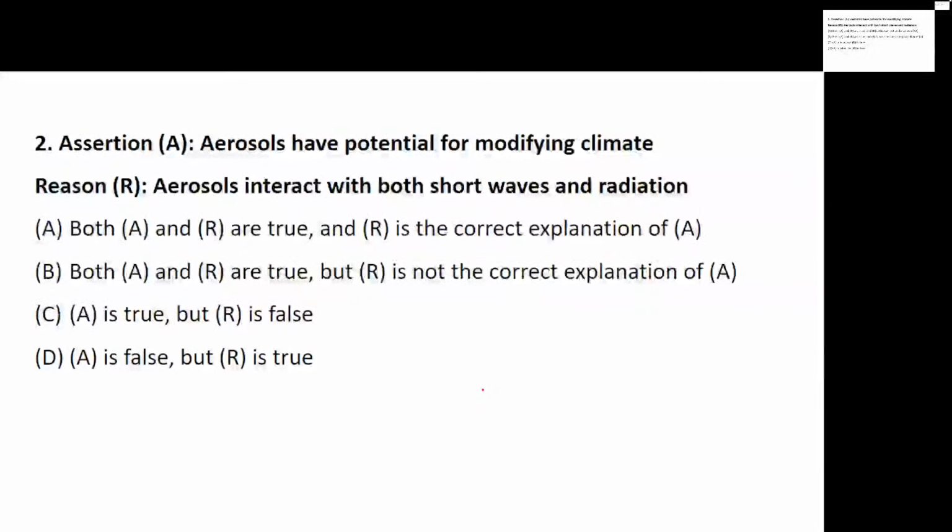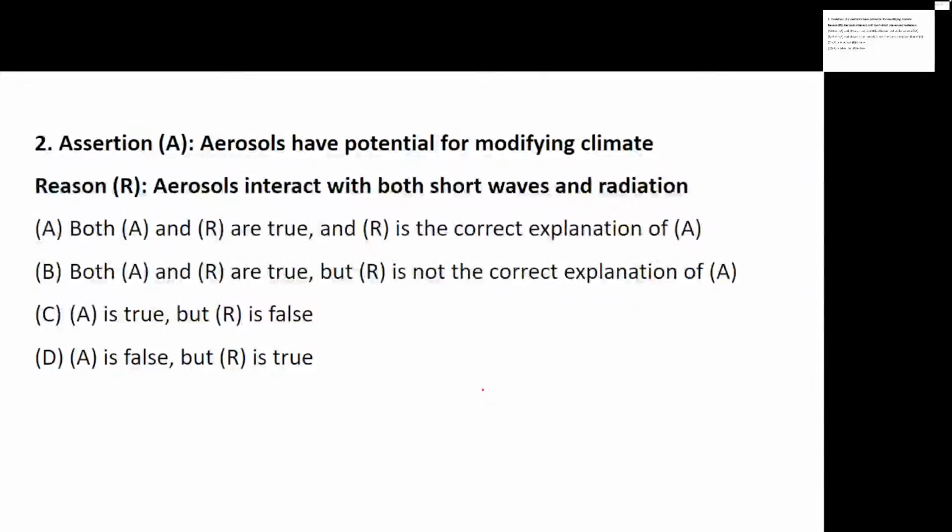The reason they have given is that aerosols interact with both short waves and radiation, and it results in climate modification. So now you have to state whether statement A, the assertion, is right, whether the given reason for the assertion is right, or whether one is right and one is wrong.